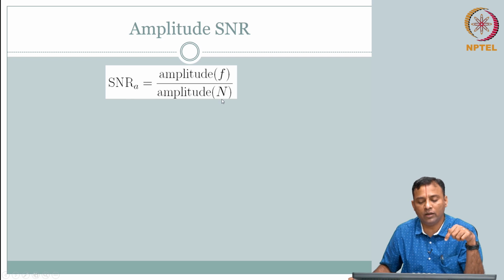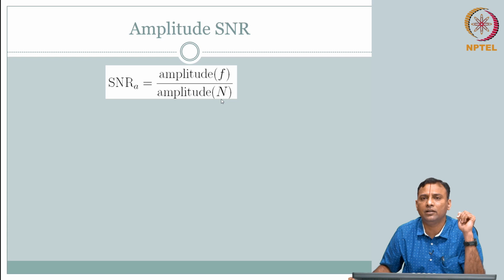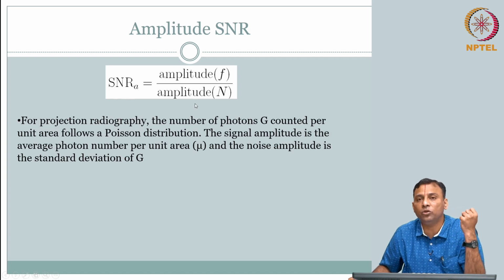Then what is your noise? Noise is fluctuation. What is fluctuation in a random variable? Variance. But the numerator is just amplitude, and variance is a square, so I could use the standard deviation. What is standard deviation? It is fluctuation around the mean, which is what our definition of noise is. So, one way of capturing signal to noise ratio is using the mean to standard deviation of the estimate. Why is this important? Let us take an example.